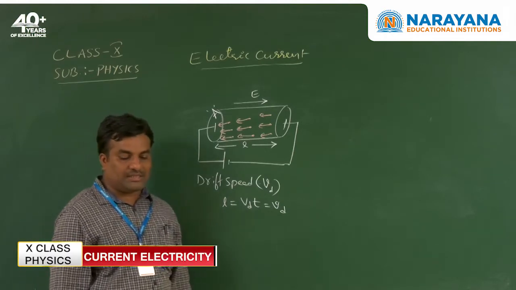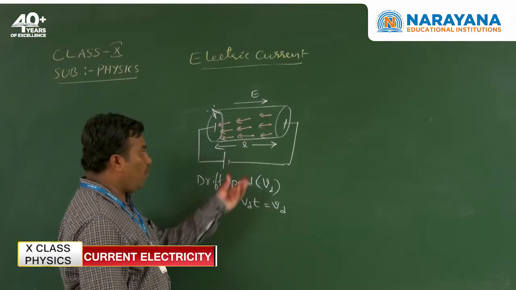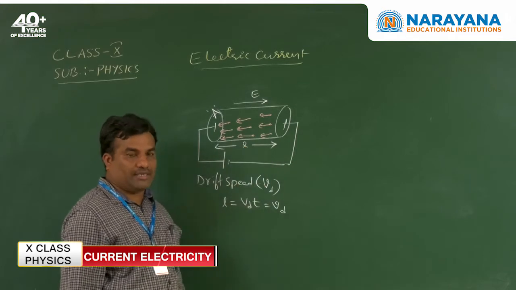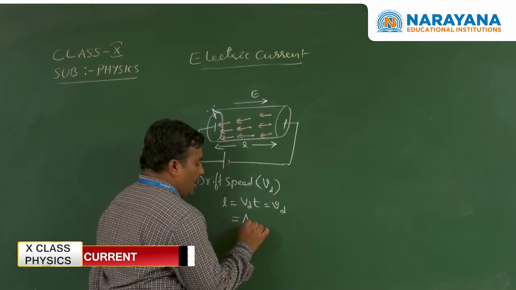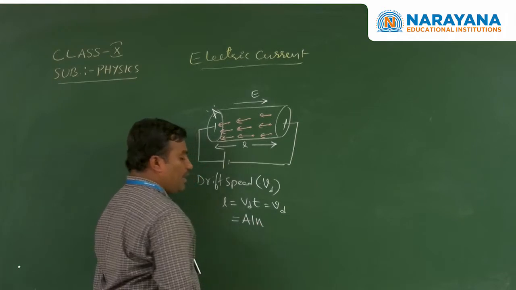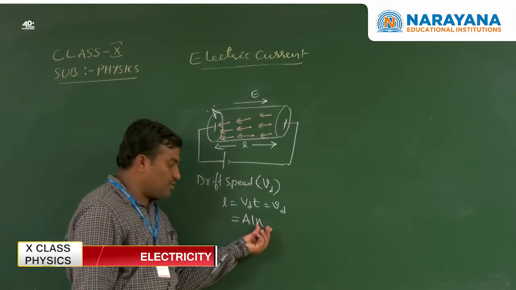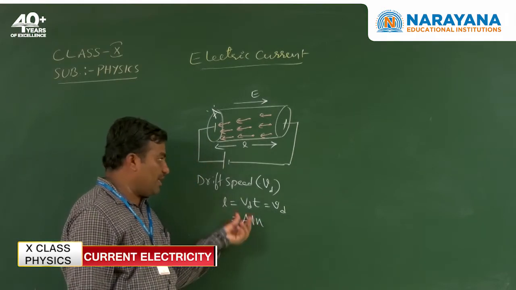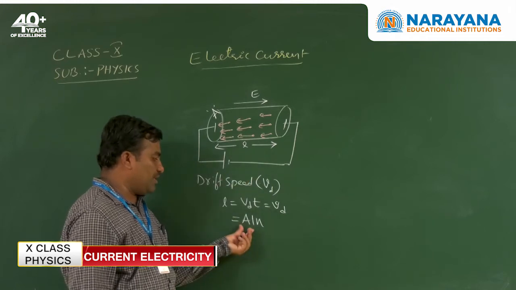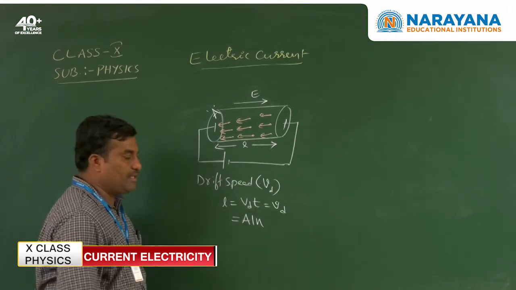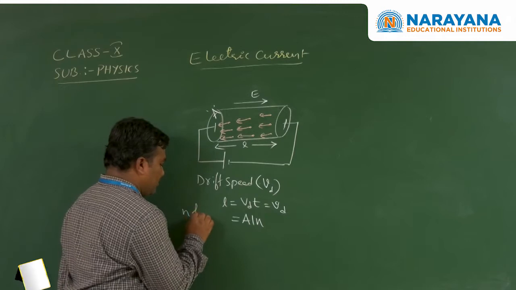The distance covered by all the charges in the volume of the conductor is ALN, for n number of charges.